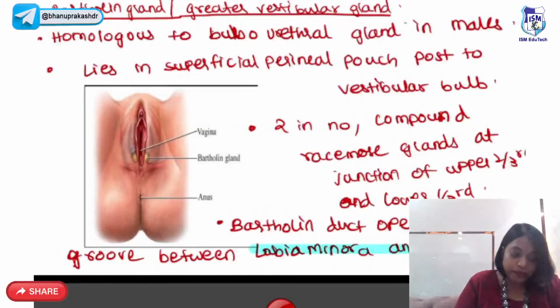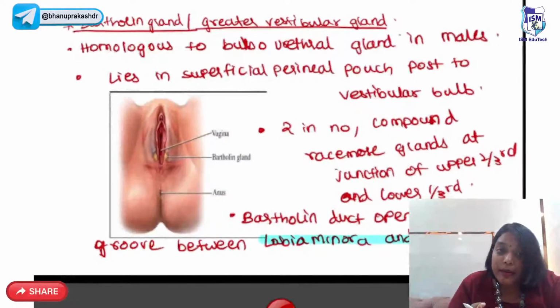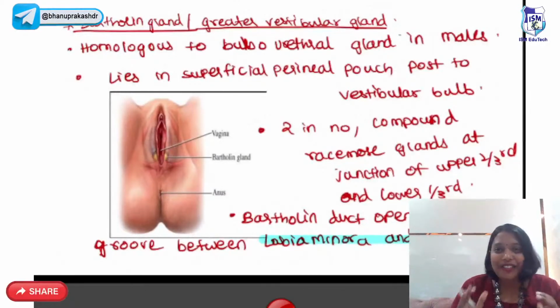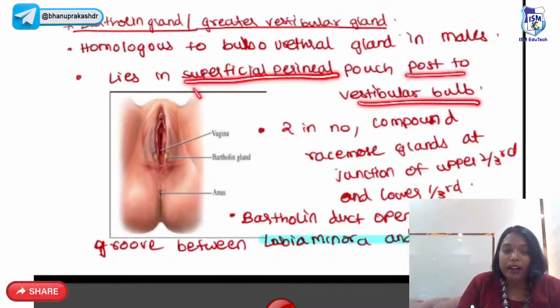Okay. Right. Now, many times you got a question about Bartholin gland. Bartholin gland is something very simple, but you got so many questions on it, so you should be perfect with the Bartholin gland. Bartholin gland is also called the greater vestibular gland. This Bartholin gland lies in the superficial perineal pouch, posterior to the vestibular bulb.